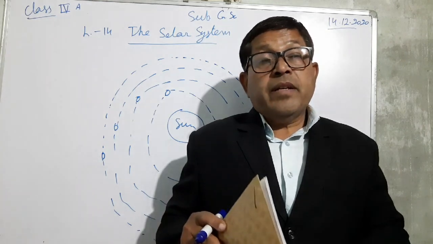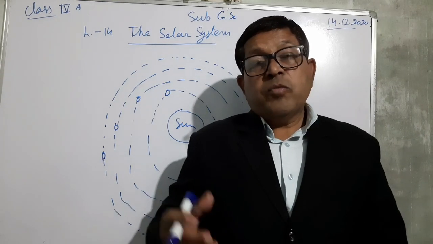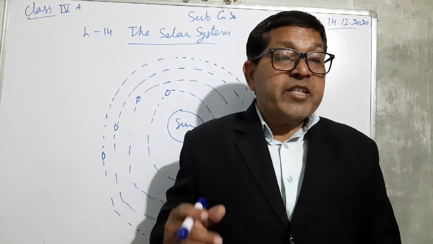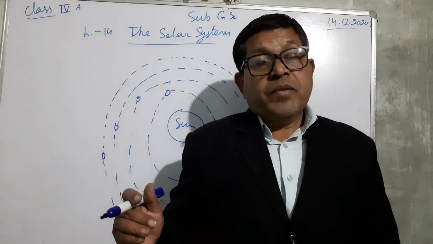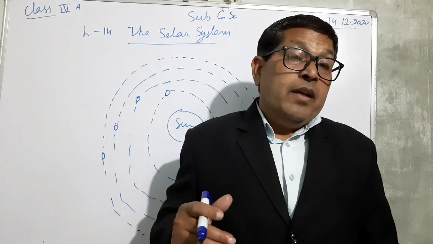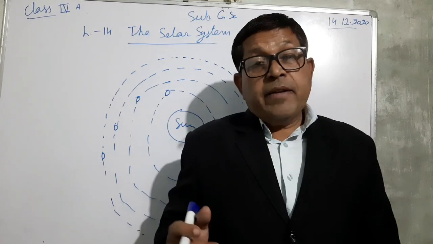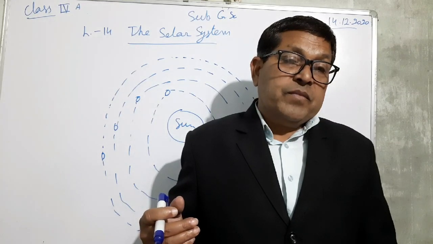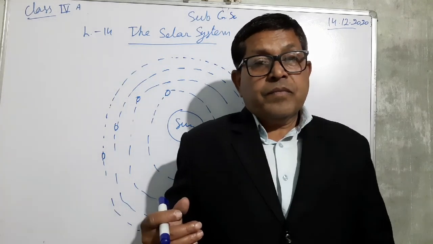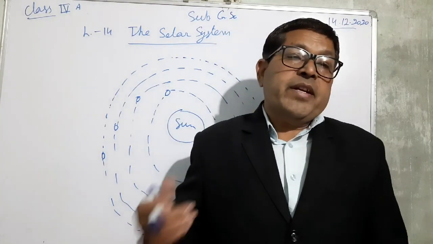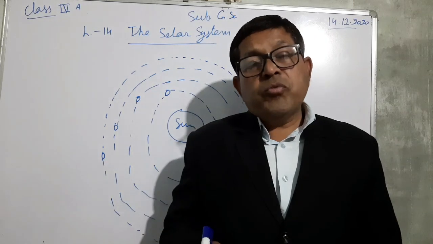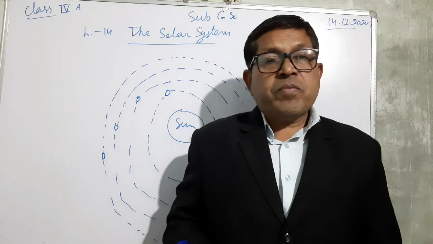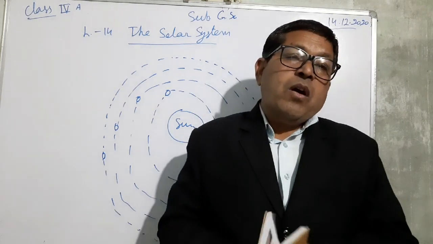So, sun is the closest star. So many stars are there, but sun is the closest star to the earth. That is why it is seen very big. And so, sun is the ultimate source of the energy on the earth. Sun provides us light and the heat. Plants use this light for the formation of the food, and this food is transferred to different organisms.